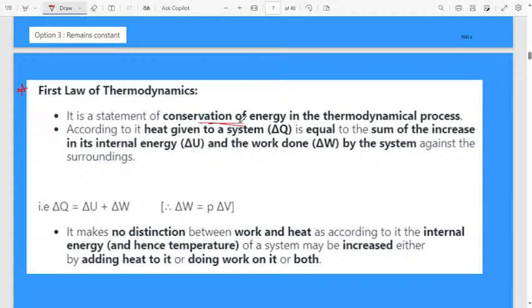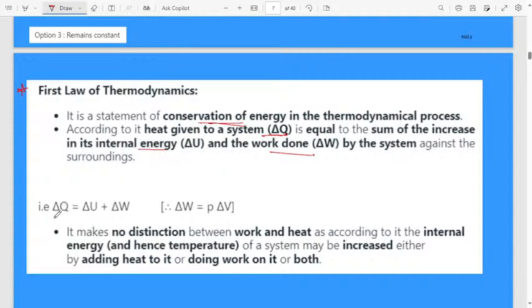That is the meaning of conservation of energy. Then the first law of thermodynamics is based on the conservation of energy. According to it, heat given to a system, that is delta Q, is equal to the sum of the increase in internal energy and the work done by the system against the surroundings.